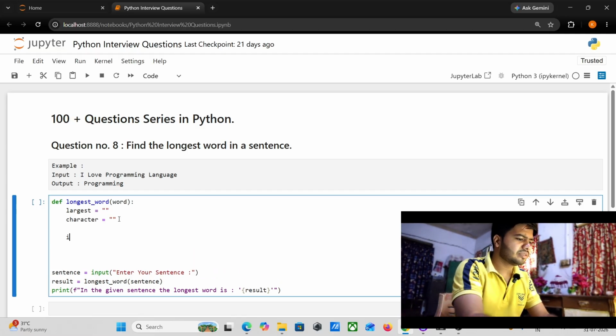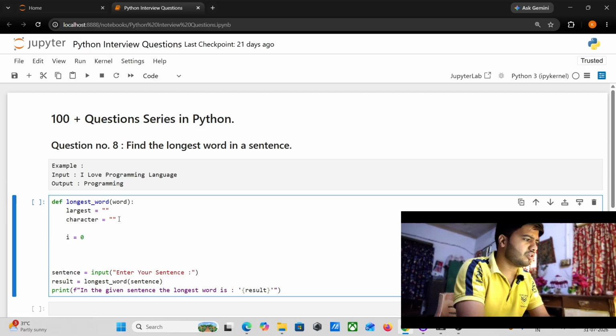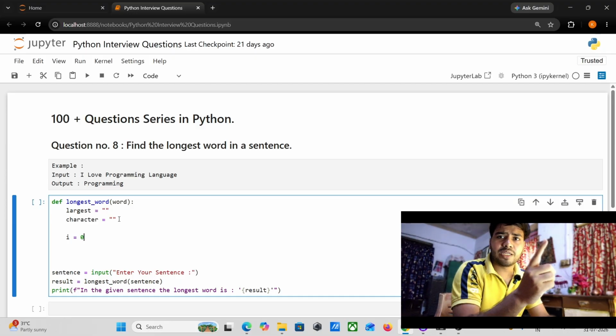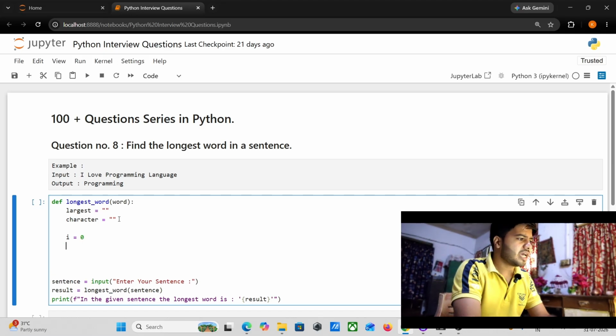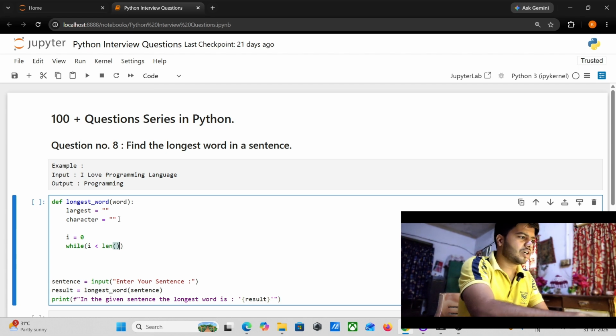And we need to initialize i as 0, pointing to the first letter inside my sentence. I will traverse with the help of a while loop, where i is less than the length of the given sentence.